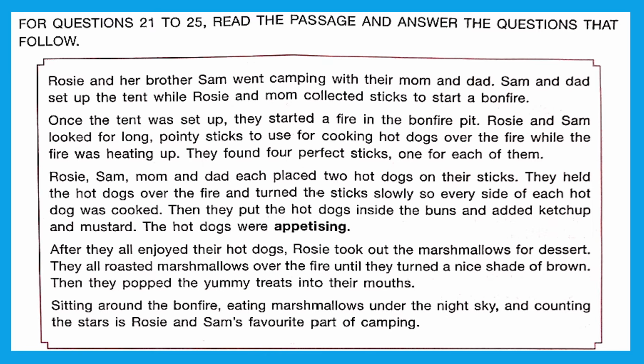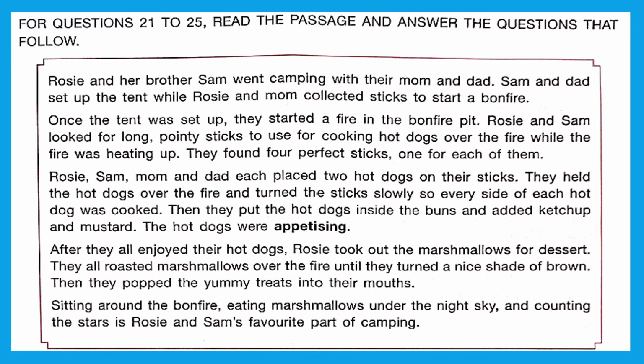Rosie, Sam, mom and dad each placed 2 hot dogs on their sticks. They held the hot dogs over the fire and turned the sticks slowly, so every side of each hot dog was cooked. Then they put the hot dogs inside the buns and added ketchup and mustard. The hot dogs were appetizing, yummy.